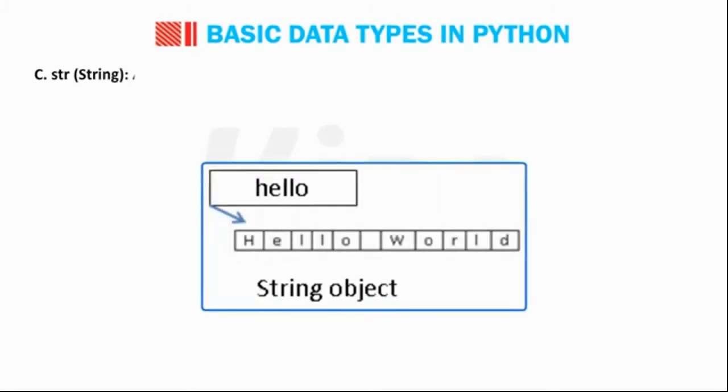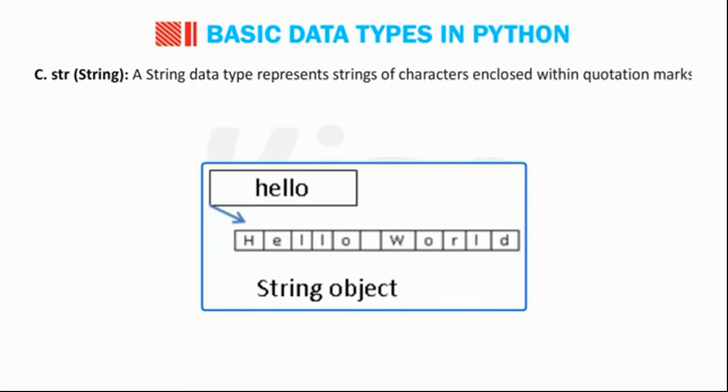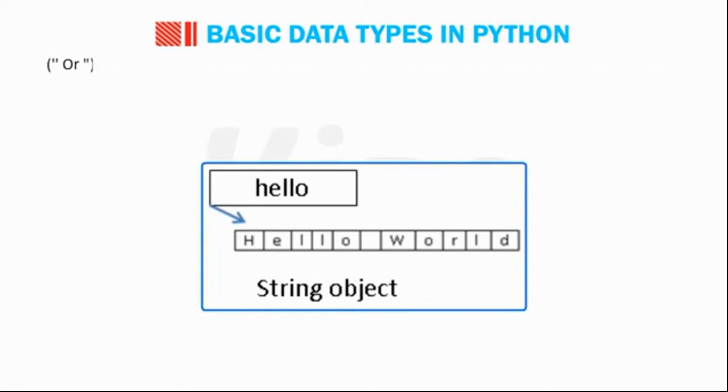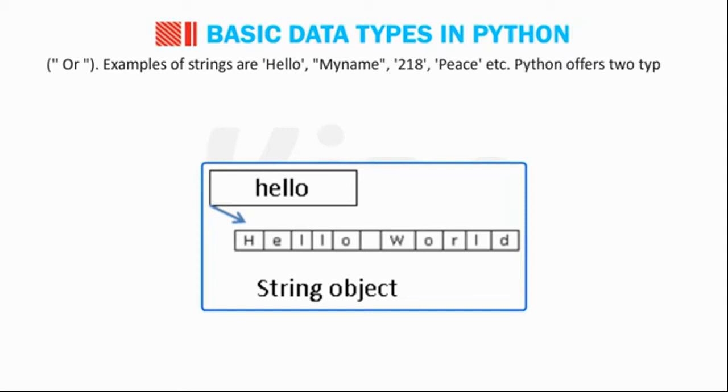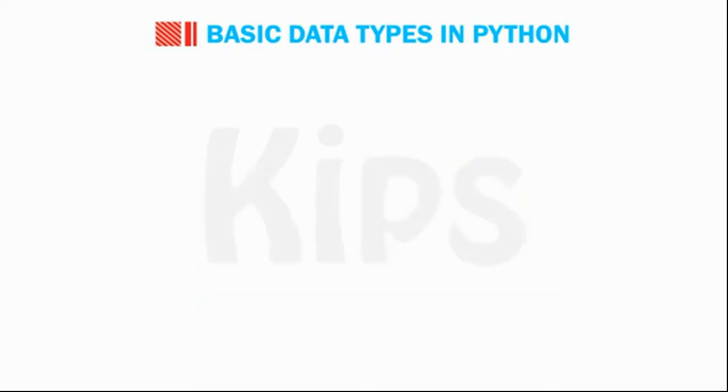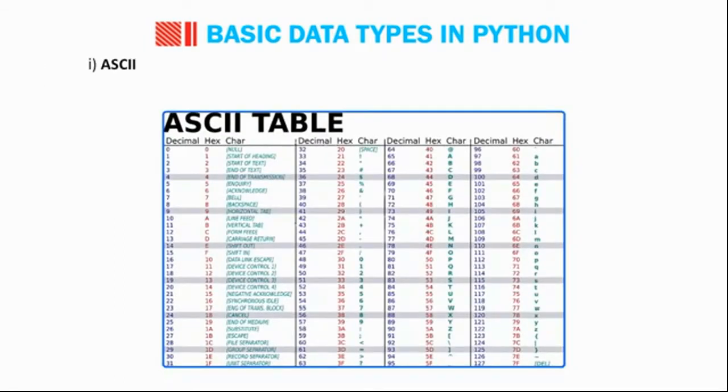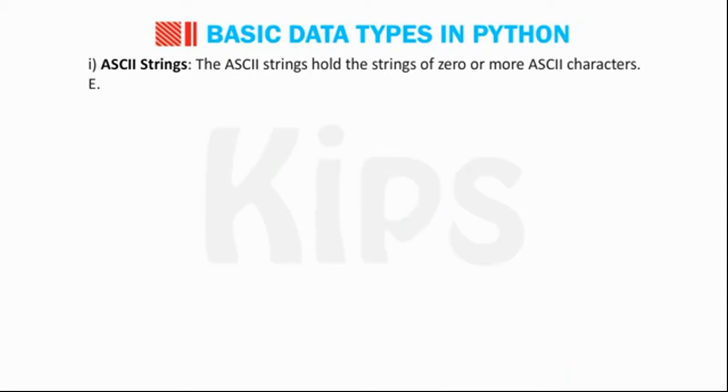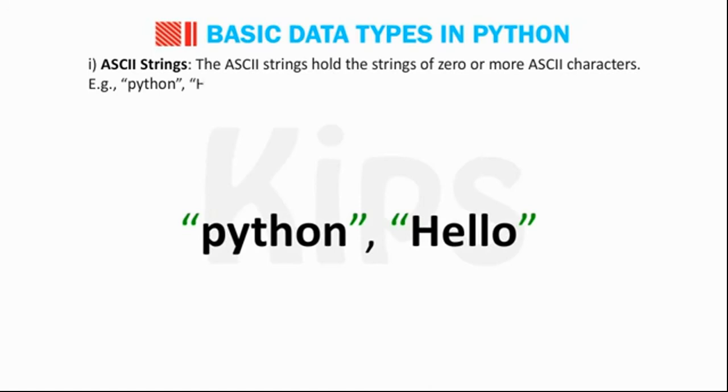C. String. A string data type represents strings of characters enclosed within quotation marks, single quote or double quote. Examples of strings are 'hello', 'my name', '218', 'peace', etc. Python offers two types of string values. Number 1, ASCII strings. The ASCII strings hold strings of zero or more ASCII characters. Example: 'Python', 'hello', etc.